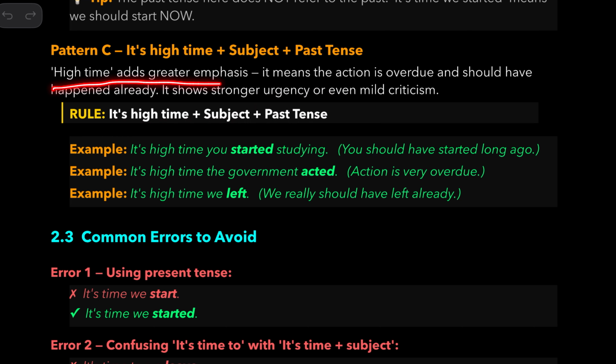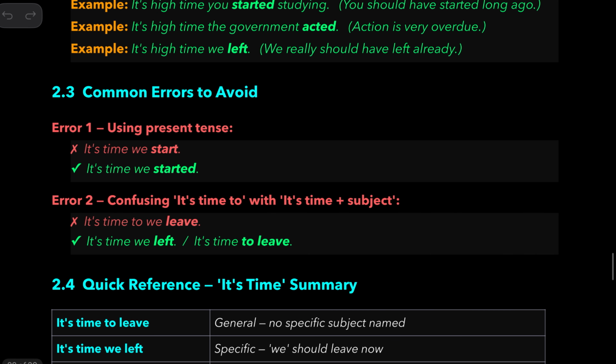High time adds greater emphasis. It means the action is overdue and should have happened already. It shows stronger urgency or even mild criticism. So take a look at the examples here. It's time we start, wrong. It's time we started. It's time to we leave, no. It's time we left, or it is time to leave.